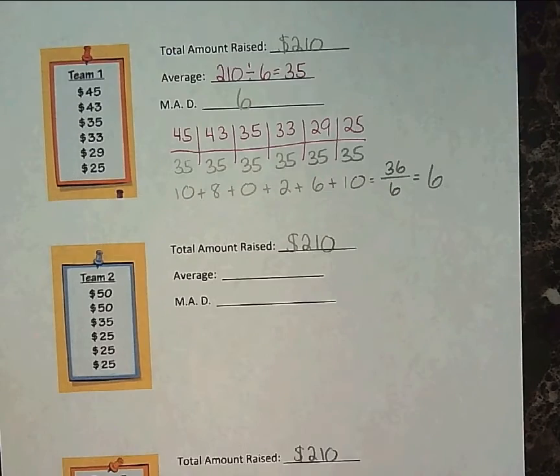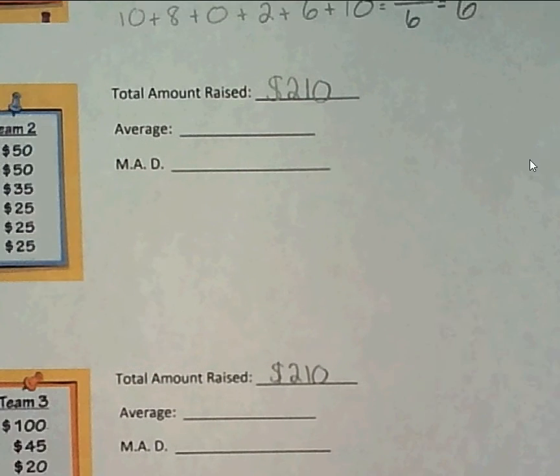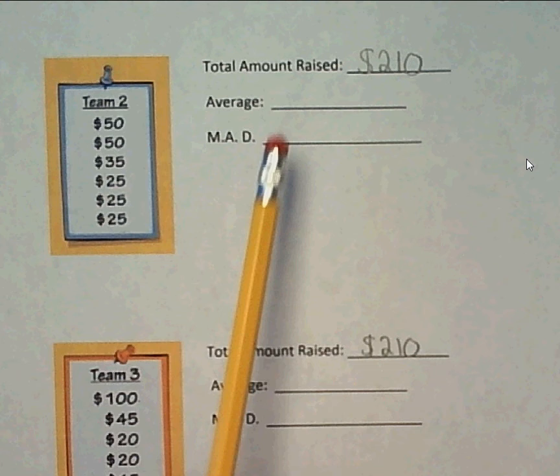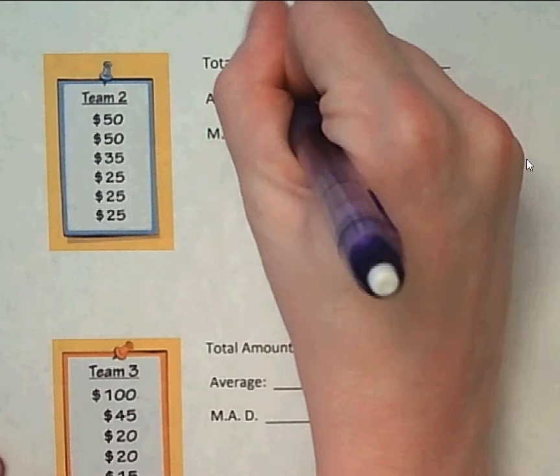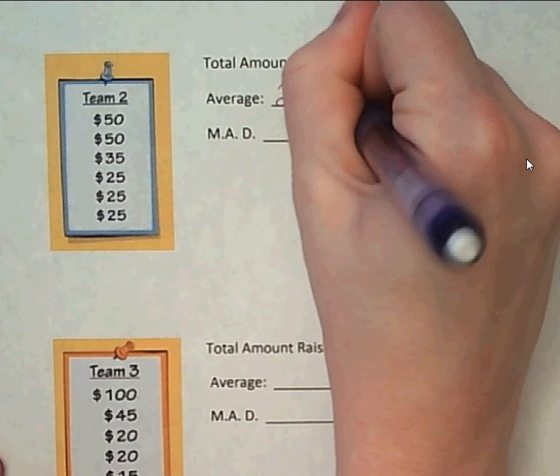Okay, let's take a look at team 2 and find the mean absolute deviation. Step 1 is to find the average. Like we said, we added up all of them and got 210, and we want to divide it by the 6 students.